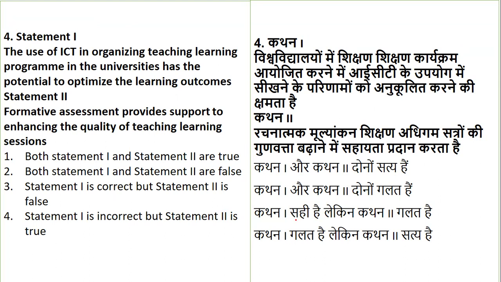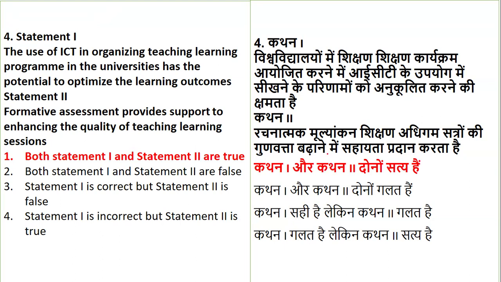If you look at both the statements, they are very general statements. It's a basic understanding. Both statements are correct: by the use of ICT, we can optimize the learning outcomes, and formative assessment provides support to enhance the quality, that is, with the help of continuous feedback, right?